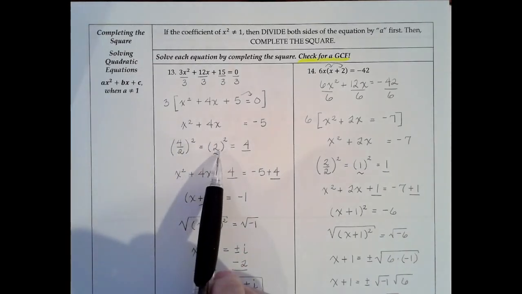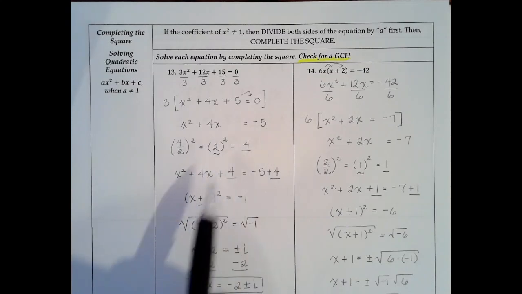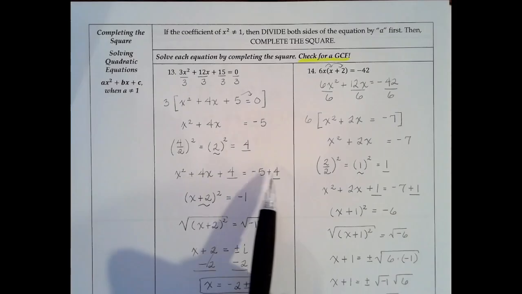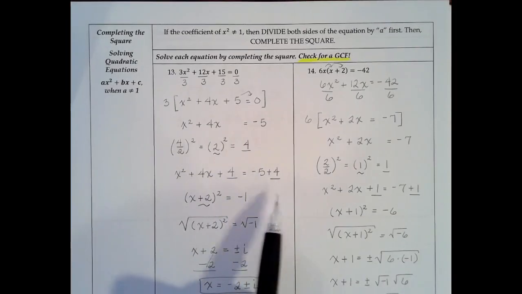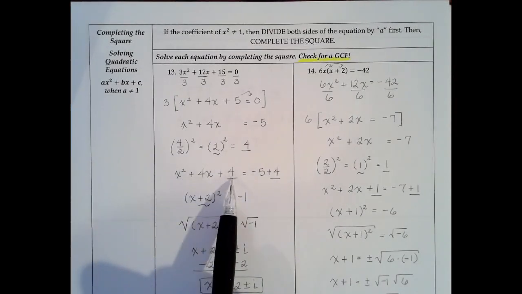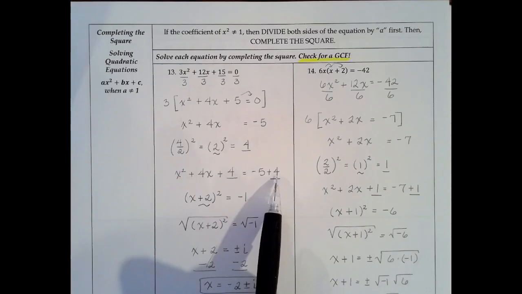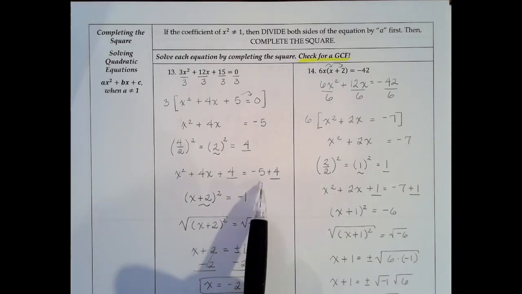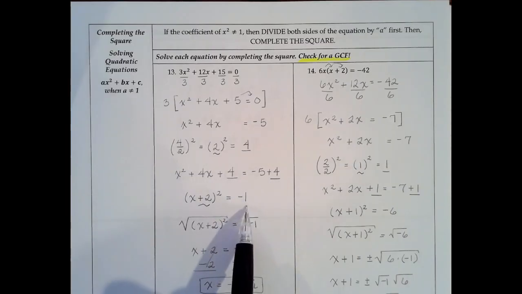That gives us 2. 2 squared is 4. So we're going to take x squared plus 4x and add 4 to the left and right side of the equation. That gives us x squared plus 4x plus 4, a perfect square trinomial over here on the left side of the equal sign. And negative 5 plus 4 combine to give you a negative 1 when we combine our like terms on the right side.